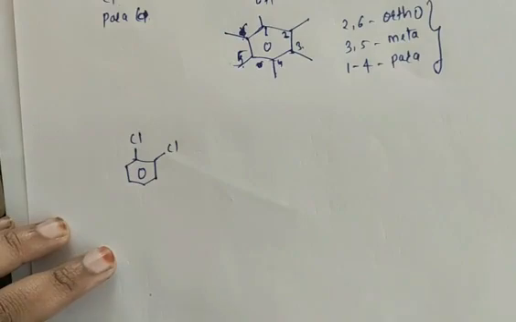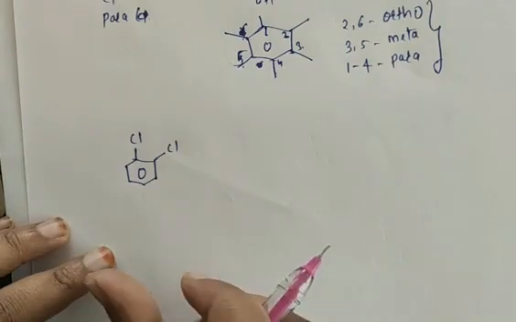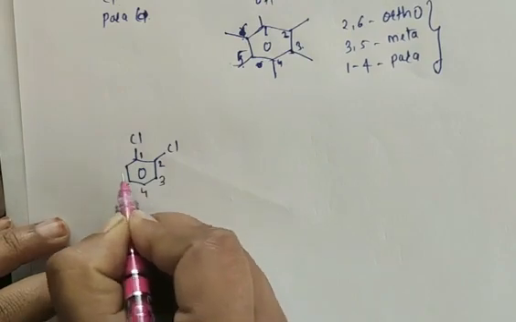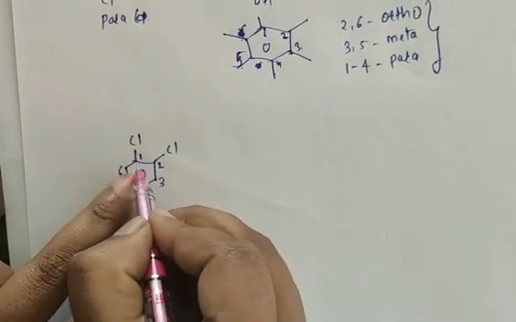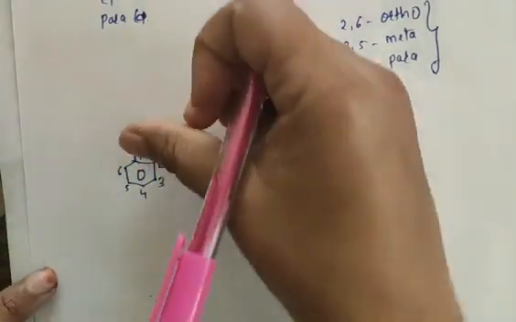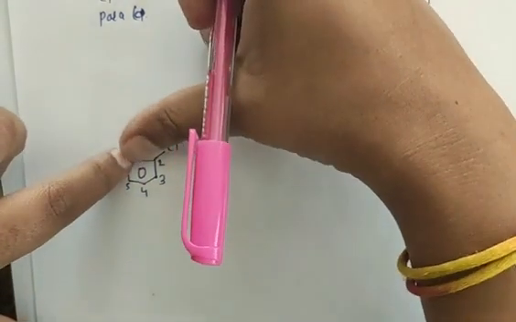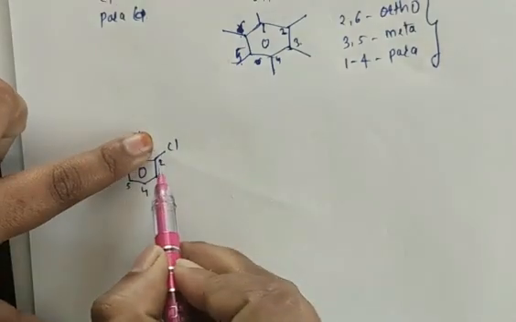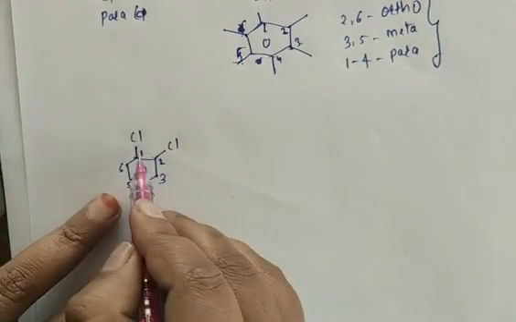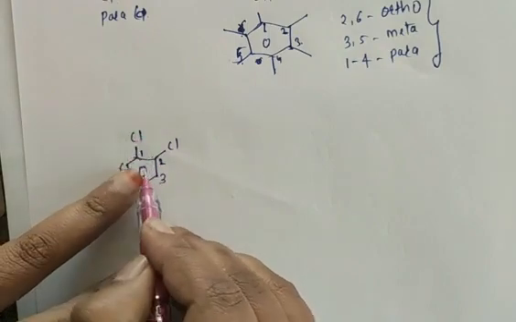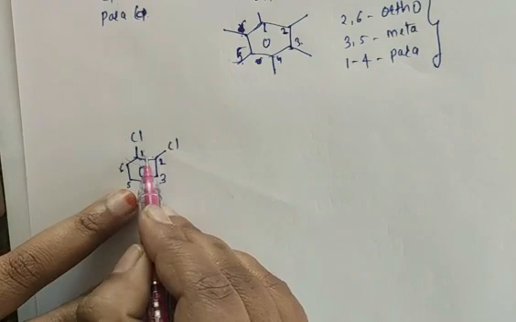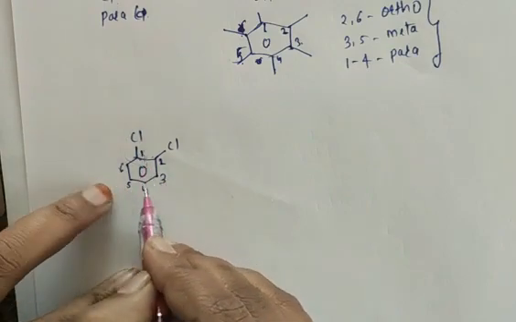First you have to number that particular benzene ring. So 1, 2, 3, 4, 5 and 6. Because this is a basic position of benzene, you have to start numbering from here. Suppose if you don't have any functional group attached here, then start numbering from here, 1, 2, 3, 4, 5, 6, like this. Okay. So I am starting from here because there is a presence of one basic group which is attached to the benzene. So I am starting numbering this side: 1, 2, 3, 4, 5, 6.